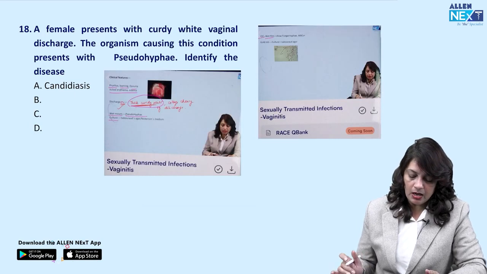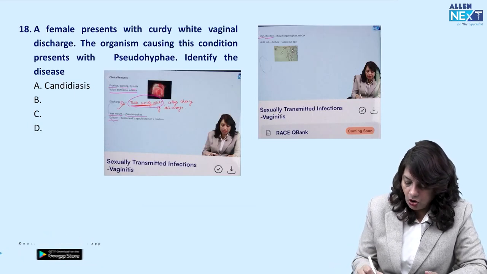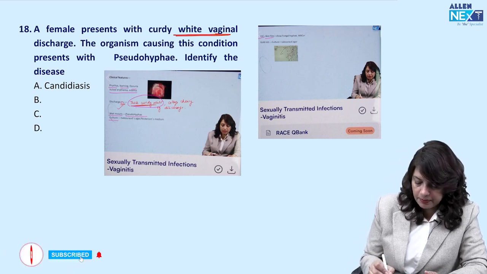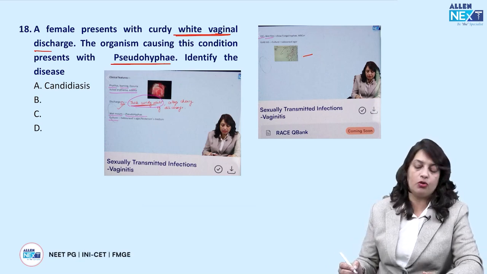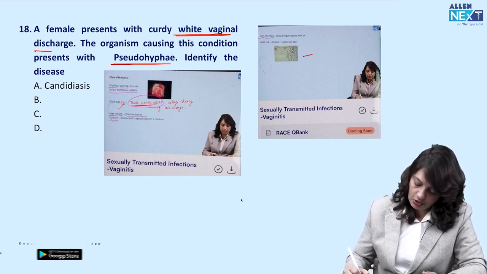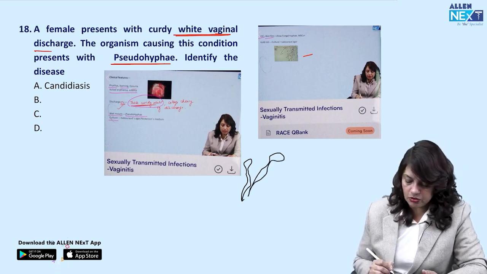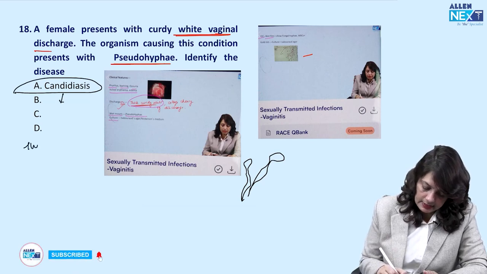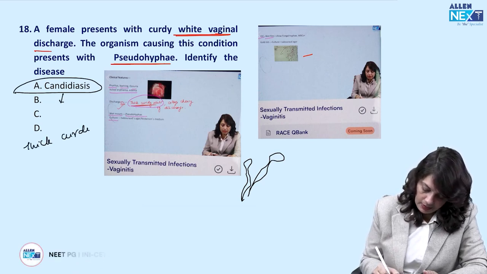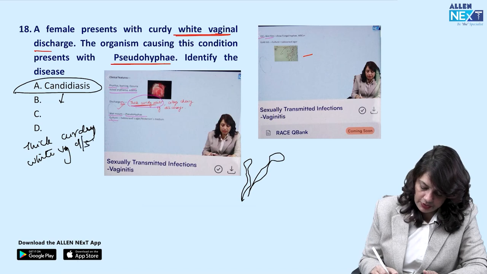Next, a female presents with curdy white vaginal discharge, and the organism causing this condition presents as pseudo hyphae. So this is what pseudo hyphae look like. Okay, so this is candidiasis. In candidiasis there is a thick, curdy, white vaginal discharge, which is given in the question.